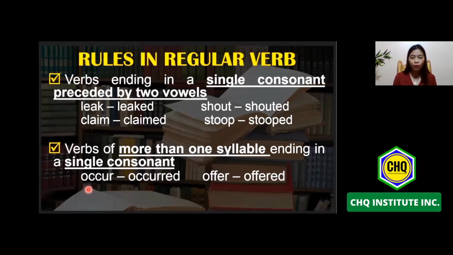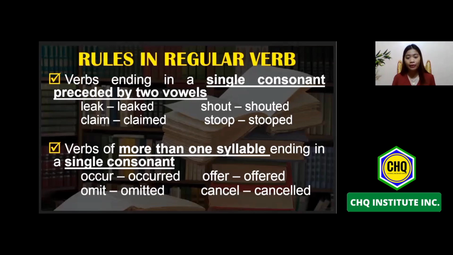So therefore, dahil more than one syllable siya, dahil siya ay two syllables, kailangan po natin siyang dagdagan ng ED. Same with offer. Offer is a two-syllable word. Therefore, it became offered. Next one will be omit. And since omit is a two-syllable word, we need to add ED. Therefore, it became omitted. And same with cancel, it became canceled.